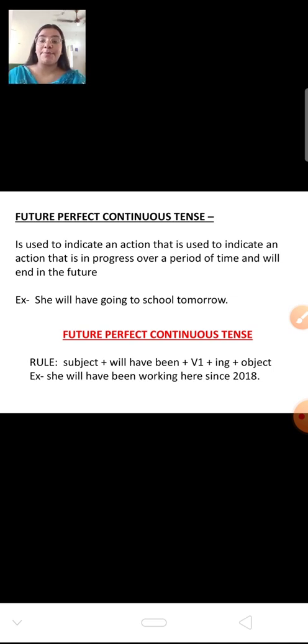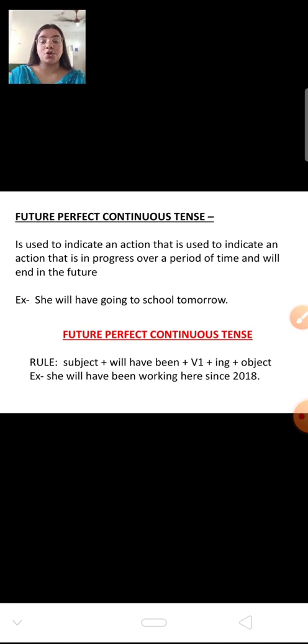She will have been working here since 2018. She is the subject. Will have been is the rule that you have to add here. Work is the first form and ing is added to it to show that it is continuous, and here since 2018 is the object.